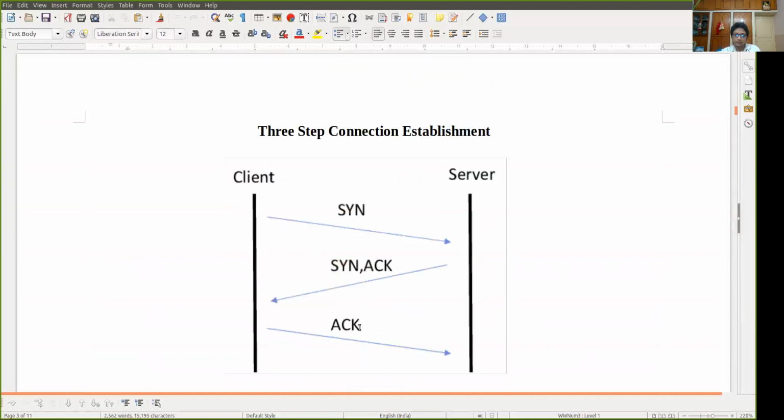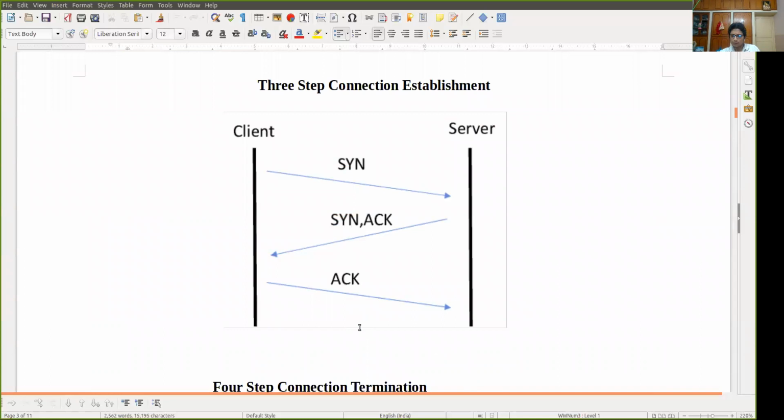I will explain it to you in this picture. Suppose there is a client machine and a server machine. Not necessarily a client and server, because you have seen in the features that TCP can support client-server as well as peer-to-peer.